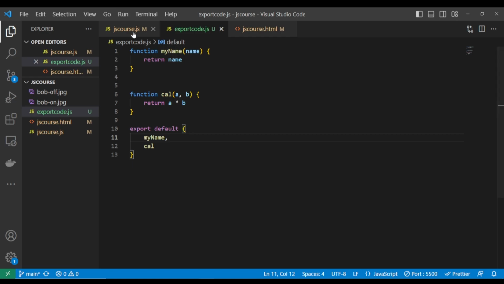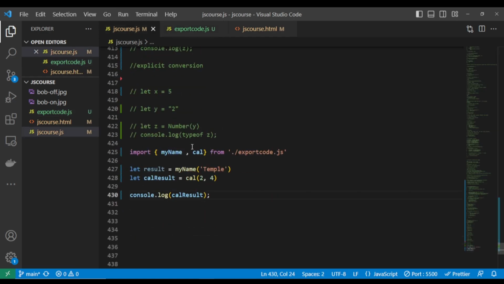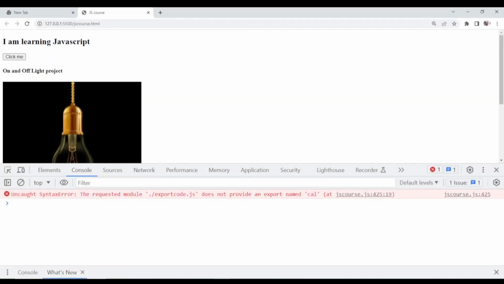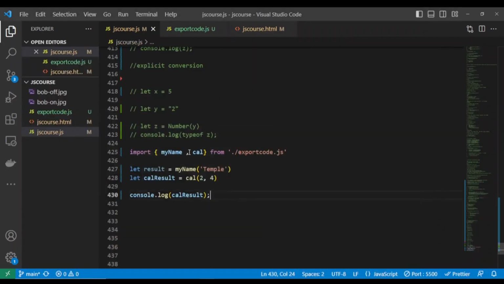All right, so when you come here, we have come to this function. Now let me show you. Let's go to our browser. I want to show you something. You see that there's an error happening already: requested module does not provide an export named. So now we have to import this. Let's import this and look at what is going to happen.